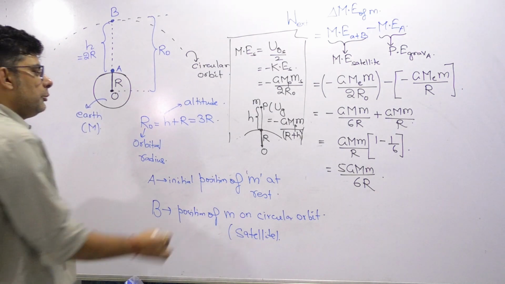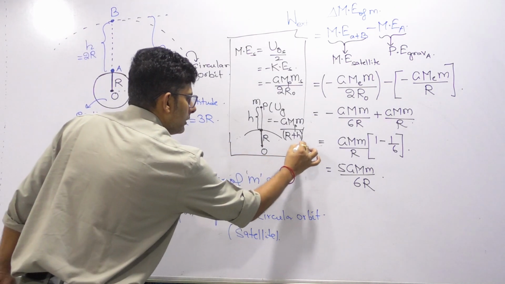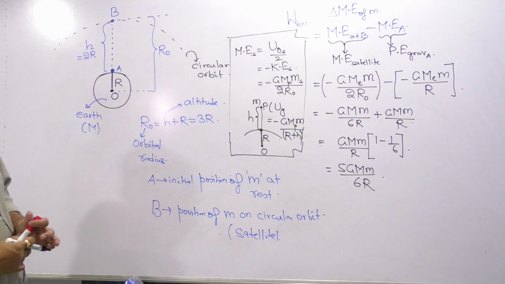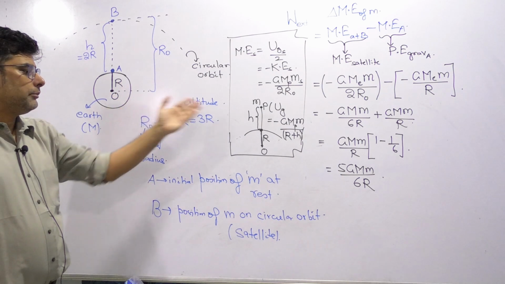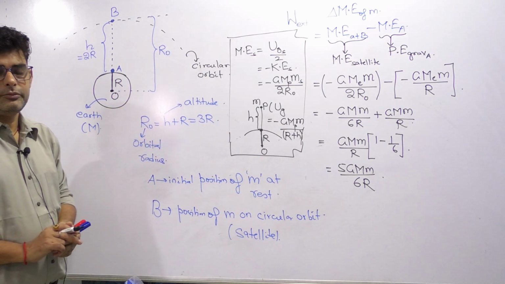So this is to be remembered as the formula for gravitational potential energy. So using this concept, work done is equal to change in mechanical energy. By that we get the correct option for this question.